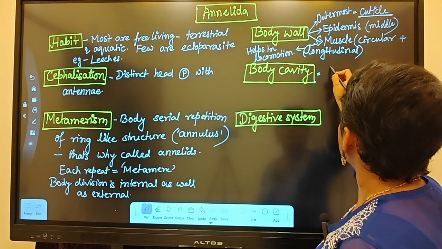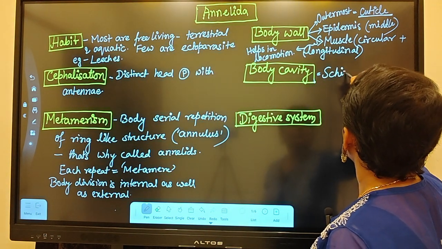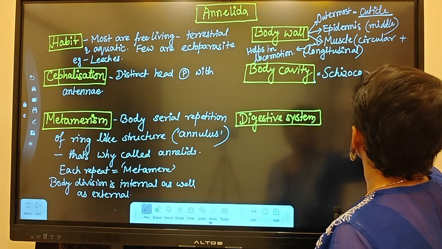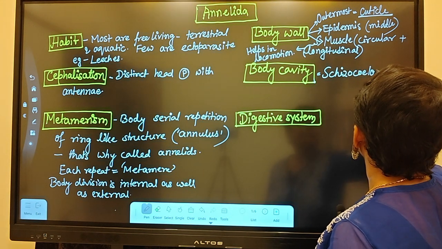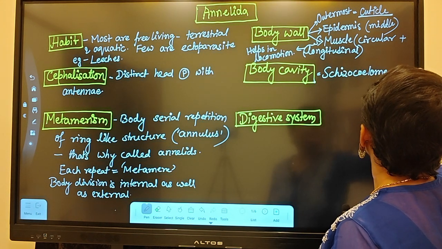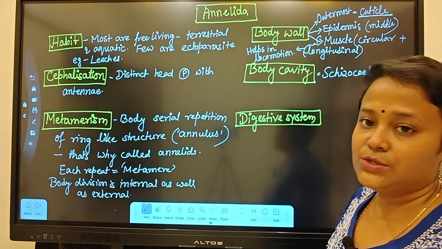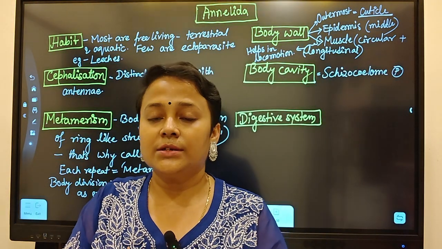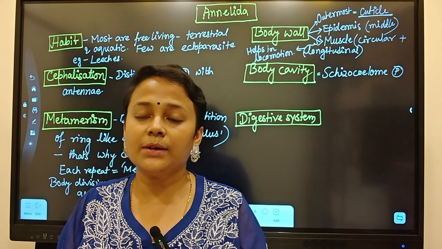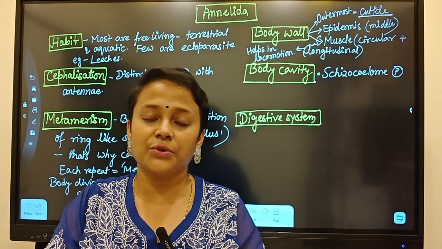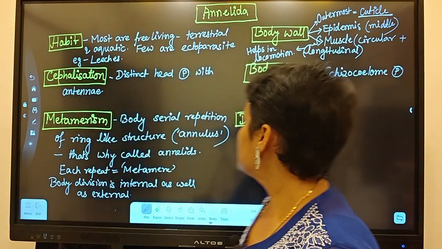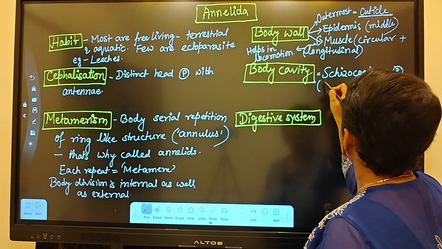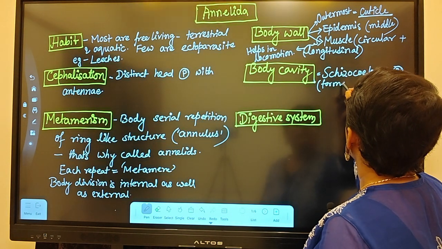So they are schizocoelomate. What is schizocoelom? It means by the splitting of the mesodermal mass, there will be formation of a cavity.